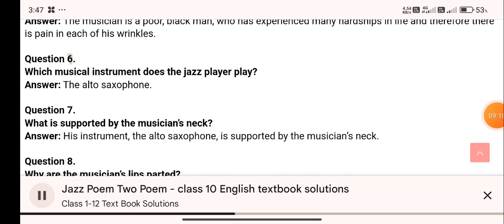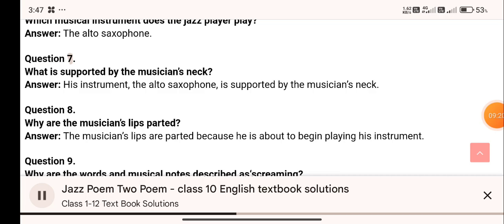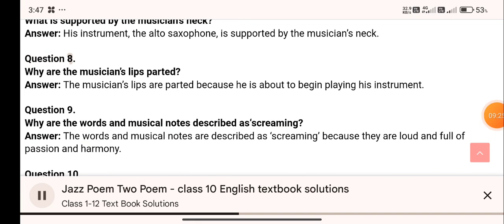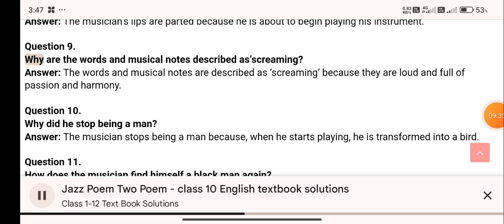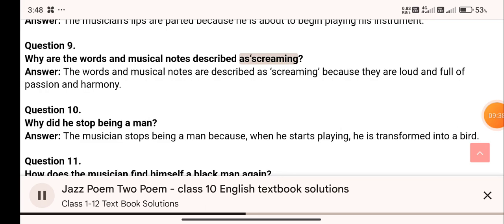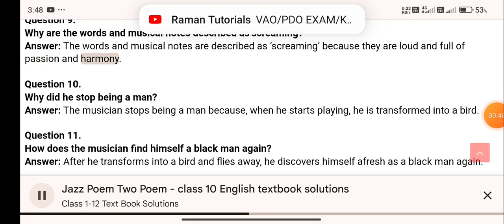Question 6. Which musical instrument does the jazz player play? Question 7. What is supported by the musician's neck? Question 8. Why are the musician's lips parted? Answer. The musician's lips are parted because he is about to begin playing his instrument. Question 9. Why are the words and musical notes described as screaming? Answer. The words and musical notes are described as screaming because they are loud and full of passion and harmony.